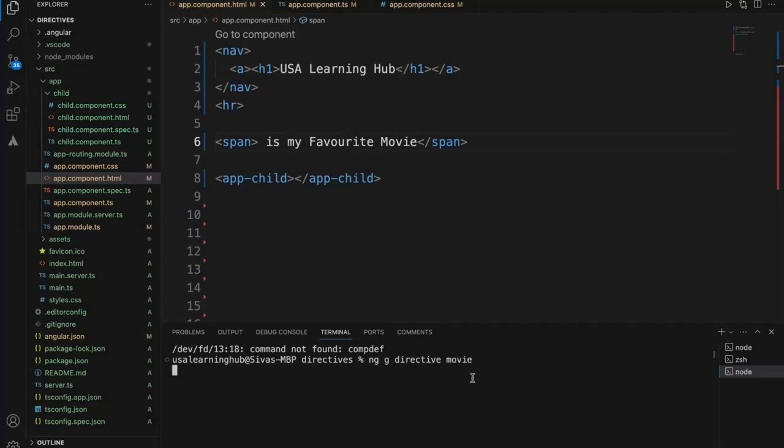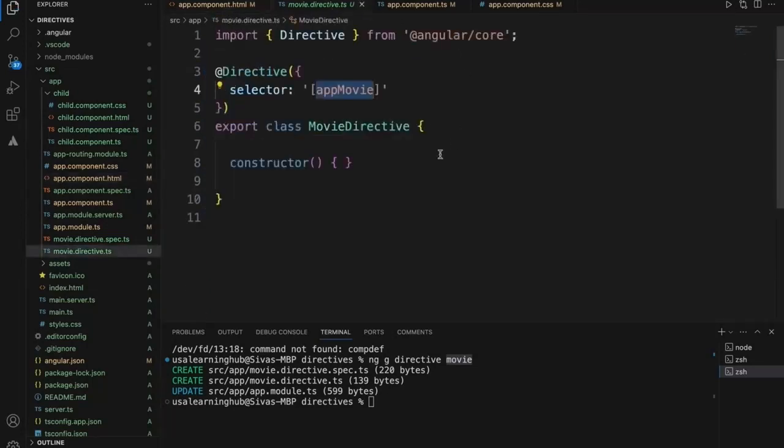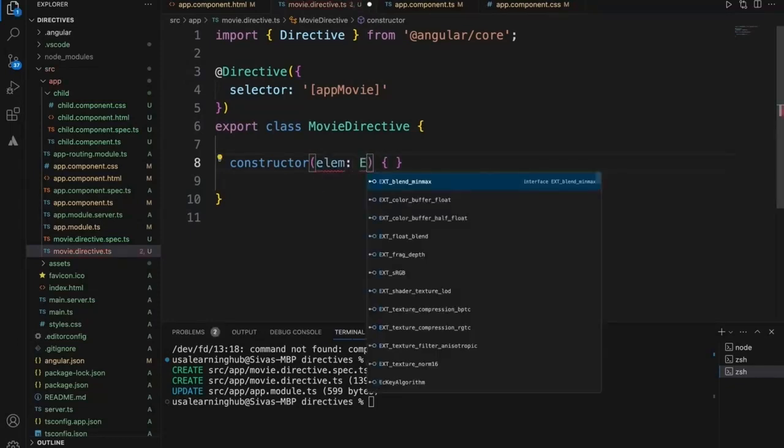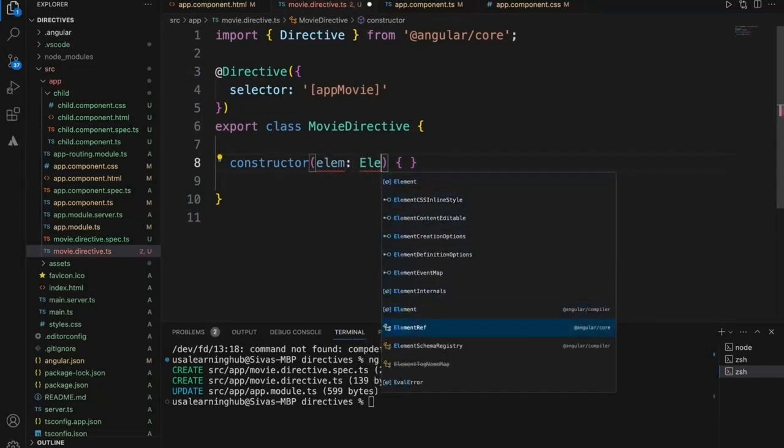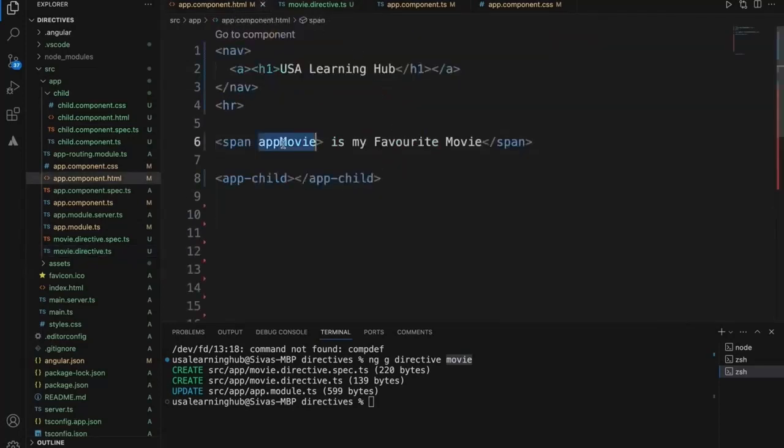I'll say movie. Now let's go to the movie directive, app-movie. Within the movie directive, it will basically get hold of the actual element, which should be an element reference. Wherever we use this particular directive, it will get that current HTML element. Since I used it here, it will get hold of this particular span tag.